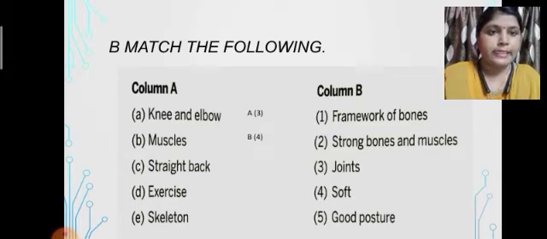Number C, that is straight back. By keeping the straight back, what can we do? We can maintain our good posture. Straight back means having good posture. Next, number D, exercise. By doing exercise, what can we do? We can make our bones strong and our muscles also strong. Means strong bones and muscles we can develop.